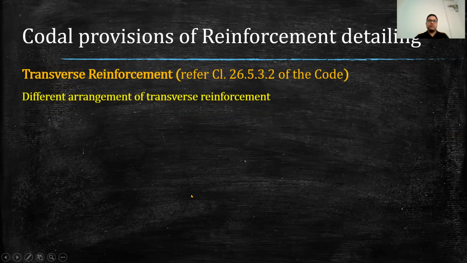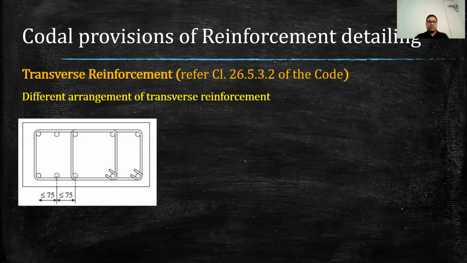Now I will show you some arrangements of the transverse reinforcement in a column. If this is a rectangular column and we are required to provide more bars, how do we accommodate them? If there are more bars, then we provide extra lateral ties to hold them properly.